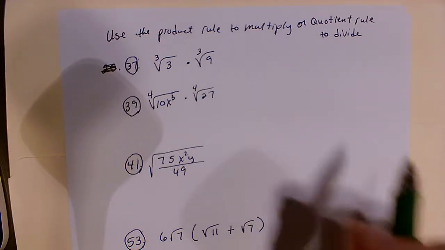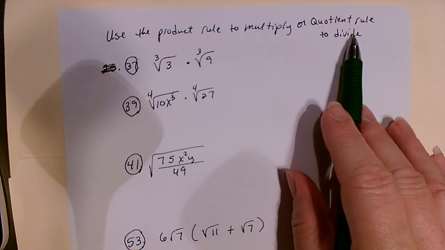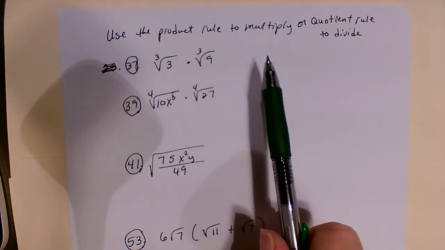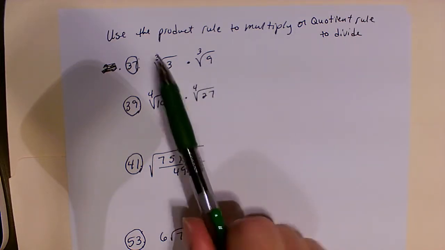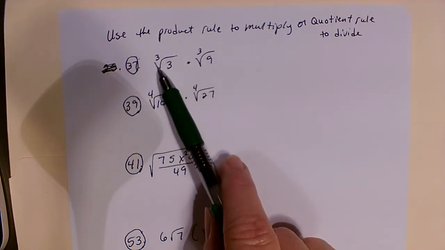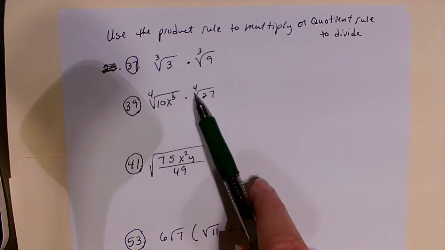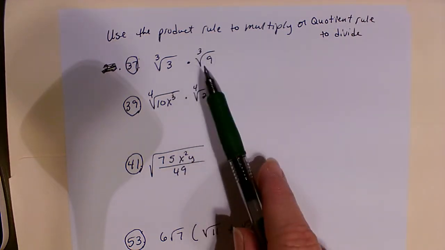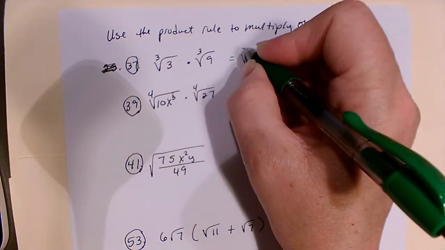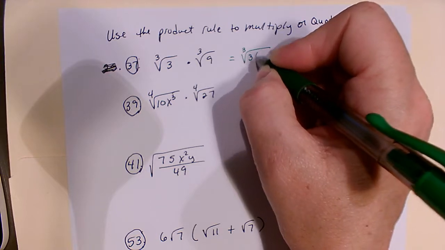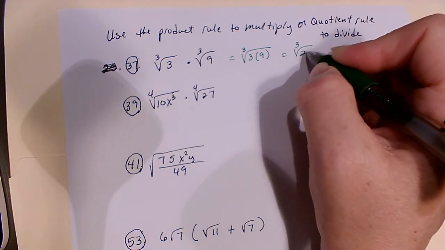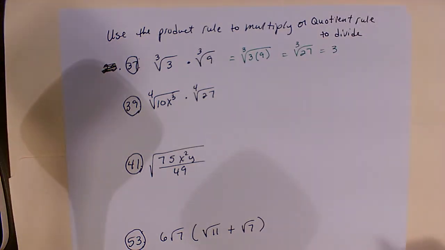So we're going to use the product rule to multiply or the quotient rule to divide on these problems. In order to multiply or divide our radicals, we need to have the same index or root. So we have to have cubed root and cubed root or fourth root and fourth root. You can't multiply a cubed root times a fourth root. Because they are the same, this will become just the cubed root of 3 times 9 on the inside. And 3 times 9 will get us the cubed root of 27, which is equal to 3.